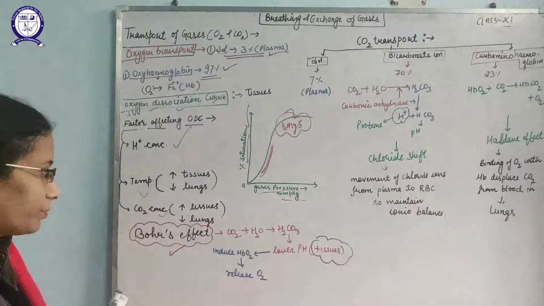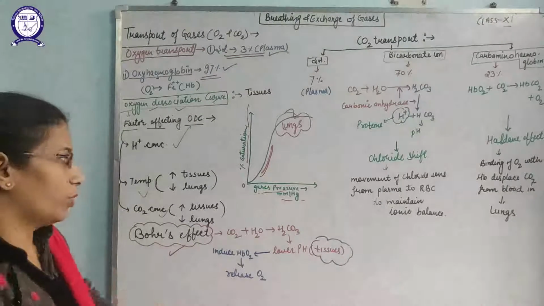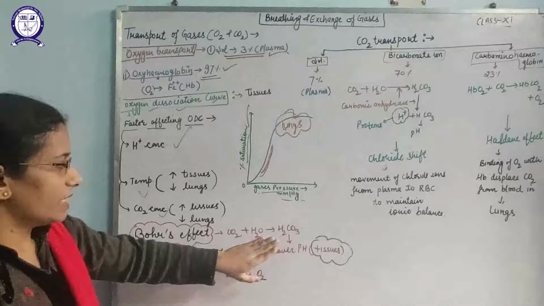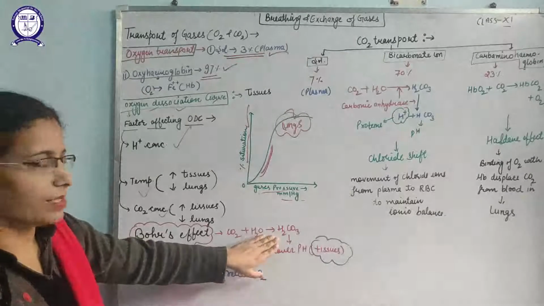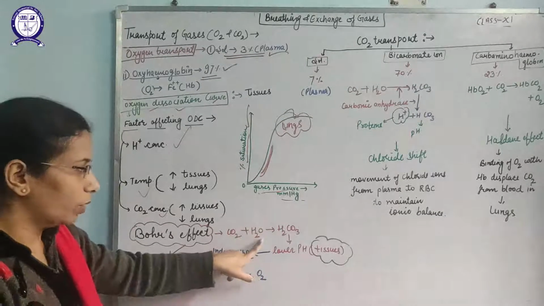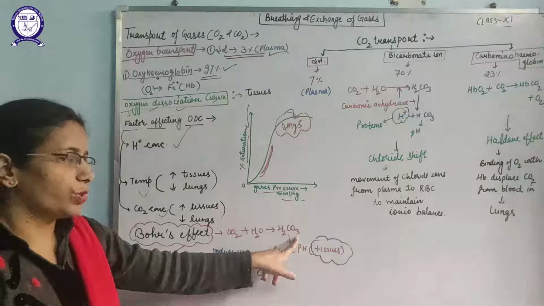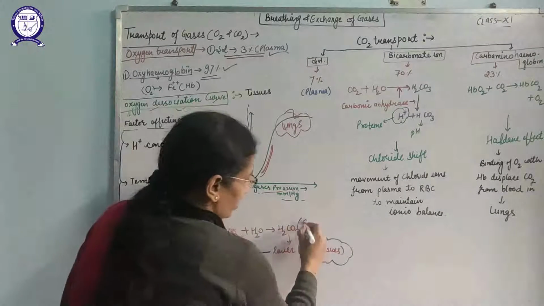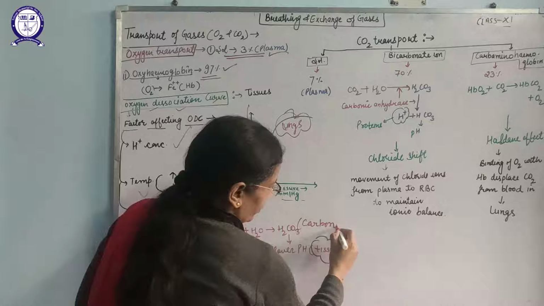What would happen in this Bohr effect? When CO2 binds with water, it will make carbonic acid, H2CO3. I can write here also, this is carbonic acid.